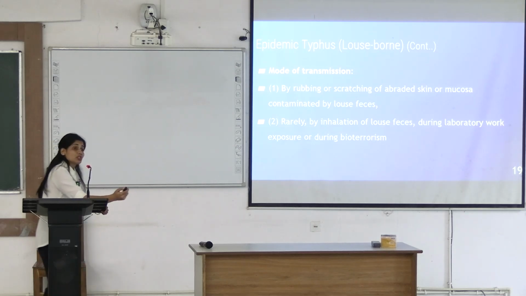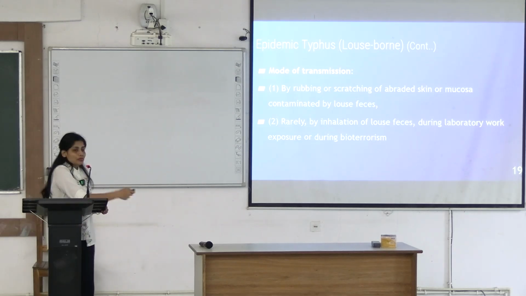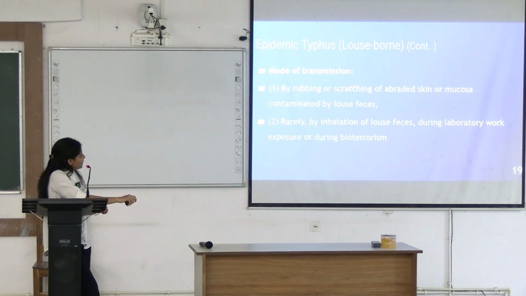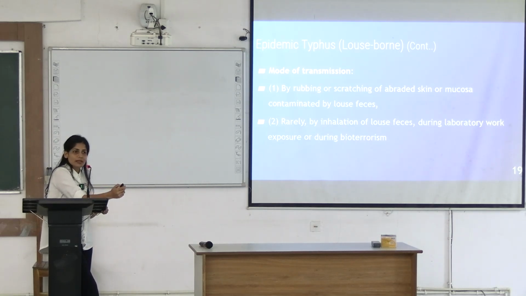Then how will the transmission happen? You know these louse can go from one person to another. When the louse bites, a person might scratch, and the rubbing and scratching of abraded skin or mucosa is contaminated by louse feces. Since the louse is inhabiting the human body, it will also drop the feces, right?